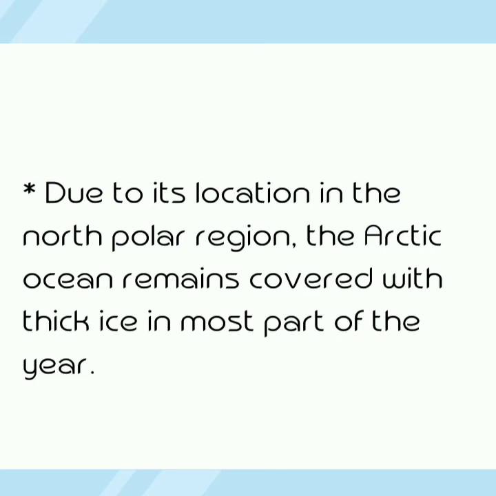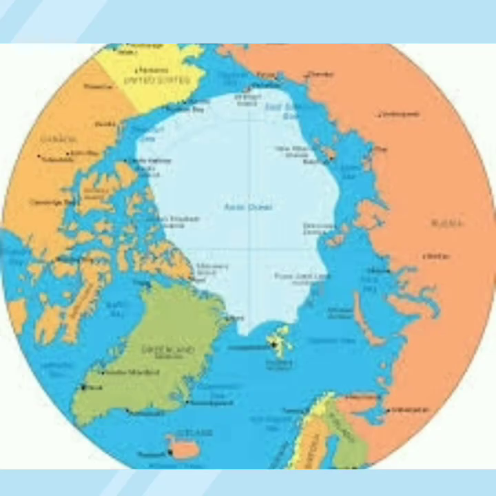Due to its location in the North Polar region, the Arctic Ocean remains covered with thick ice in most part of the year, like the Southern Ocean. Like the Southern Ocean, it is also covered with ice.